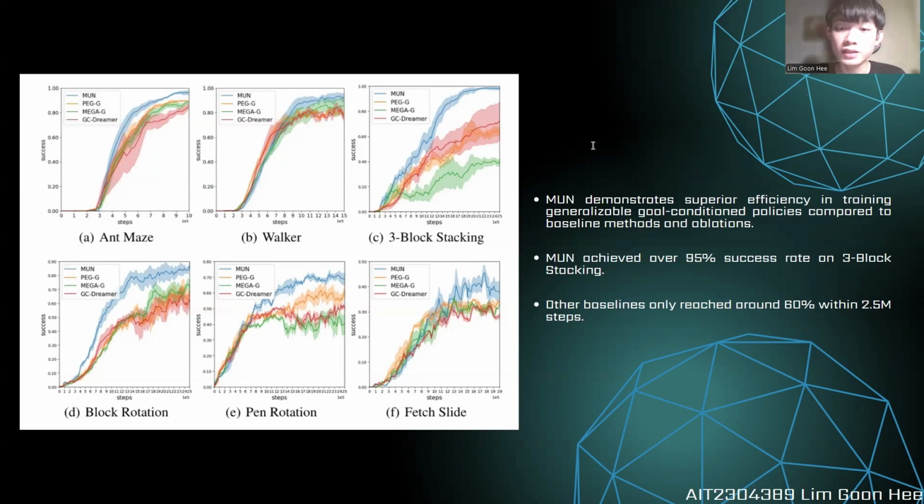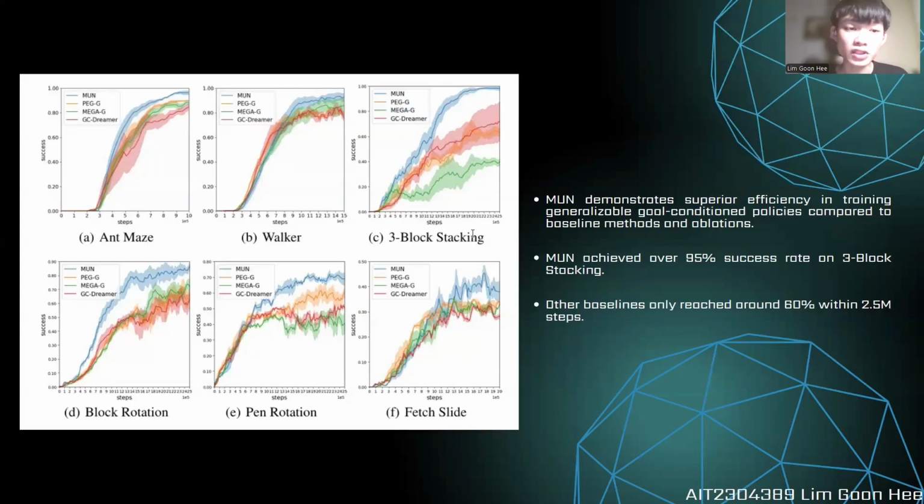While GC Dreamer lacks a goal explore phase, which limits its exploration potential. But sometimes we can see that here the GC Dreamer can still perform better than MEGA-G and also PAC-G in certain contexts. So this shows that the goal explore strategy does not always guarantee improved exploration, and also suboptimal goal setting during the goal phase can hinder exploration. So we can see the GC Dreamer can sometimes outperform PAC-G and also MEGA-G baselines.